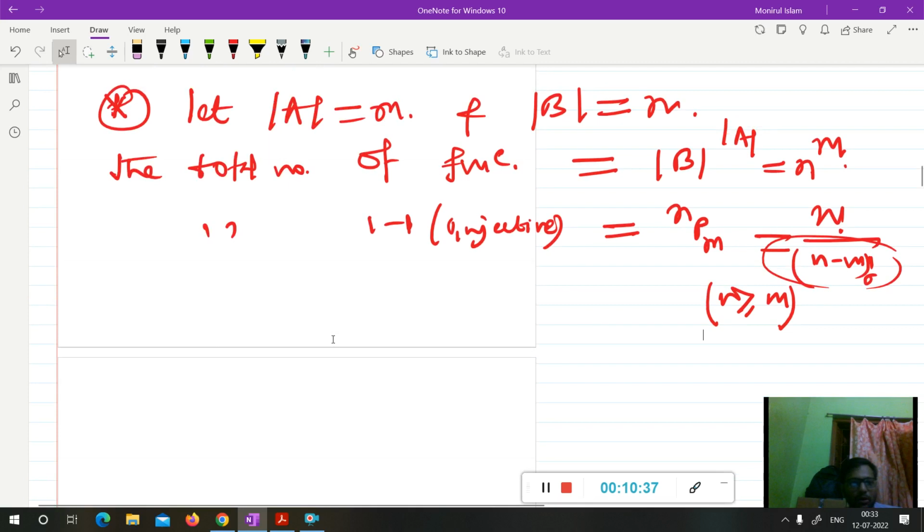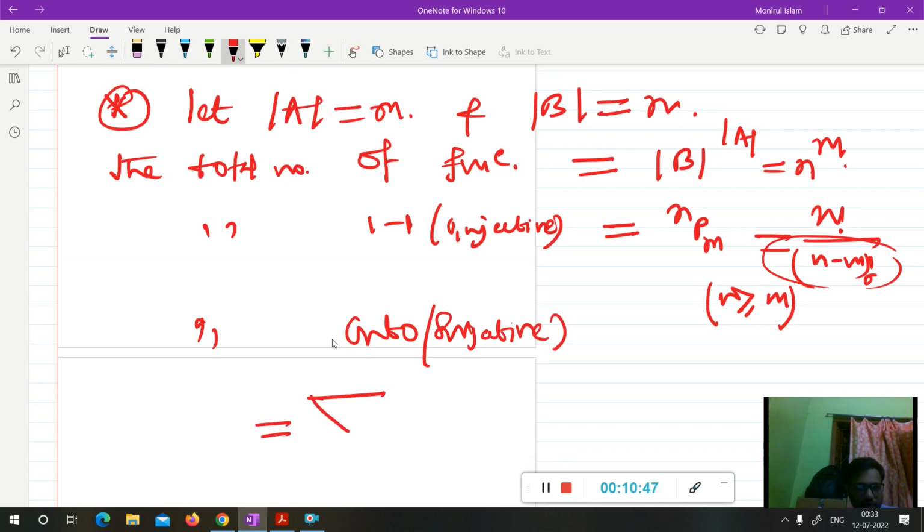Okay, now what will be required in the question is the total number of onto functions, meaning surjective functions. The total number of surjective functions is a large formula: summation over i equal to 0 to n, of (minus 1) to the i, nCi, times (n minus i) to the power m.